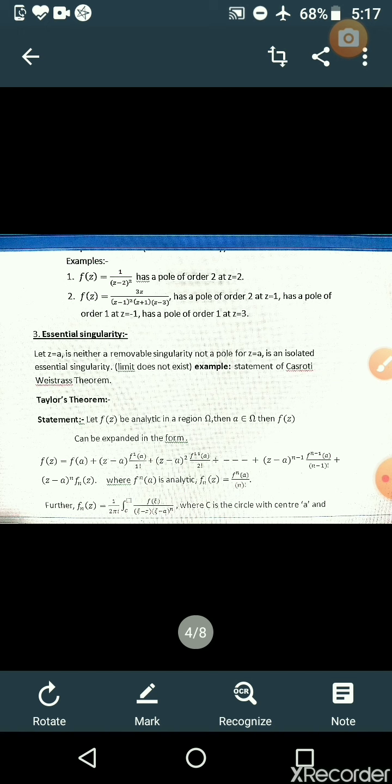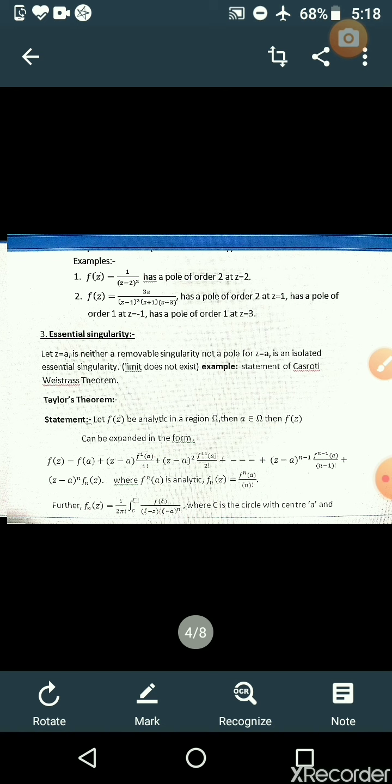Then f(z) can be expanded in the form f(z) = f(a) + (z - a) f'(a)/1! + (z - a)^2 f''(a)/2! + ... up to the (n-1)th term plus the nth term, where f_n(z) is analytic and f_n(a) = f^(n)(a)/n!. Further, f_n(z) can also be written as 1/(2 pi i) times the integral over the contour C of f(w)/((w - a)^n (w - z)) dw, where C is the circle with center a and radius r, such that |z - a| <= r is contained in omega. So this is the statement of Taylor's theorem.